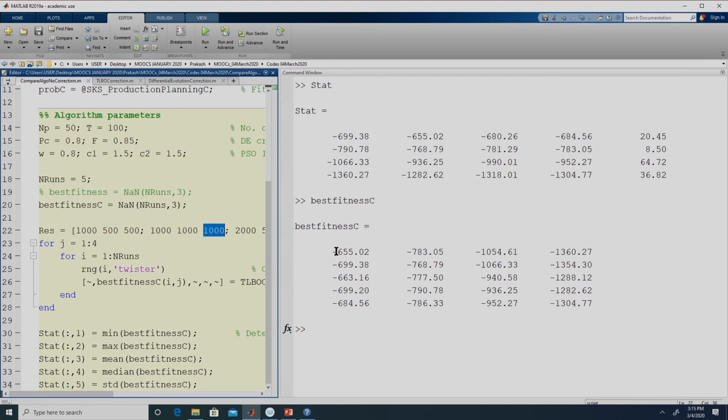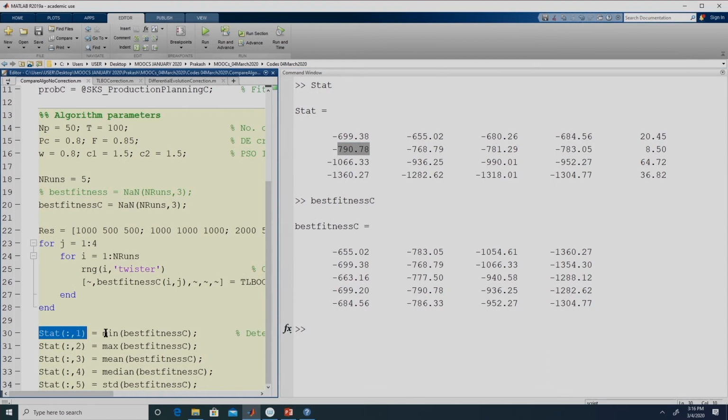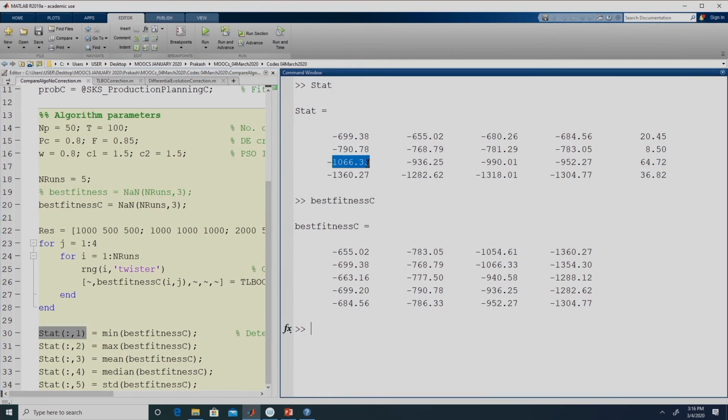Now, if we implement a statistical analysis of this, let us say the best value that we obtain for case 1 is minus 699.38, right. So, that is what is over here, right. So, the first column indicates the best values, because over here if you see stats, the first column indicates the best value, right. So, the third value, this minus 1066.33 corresponds to the best value of the 5 runs for case 3 and similarly for case 4, right. The second column of stat indicates the worst value, the third column indicates the mean, the fourth one indicates the median and the fifth one indicates the standard deviation, right.